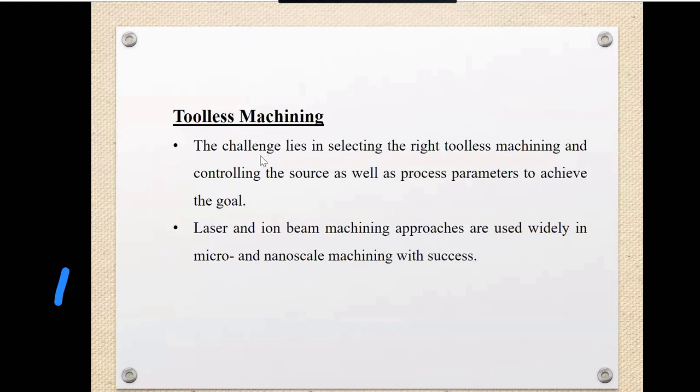So the challenge here is selecting the right tools for toolless machining, and controlling the source as well as process parameters to achieve the goal. What is the goal? To achieve the precision.